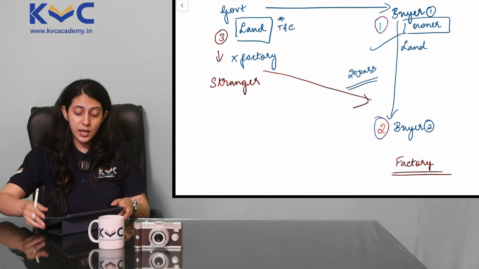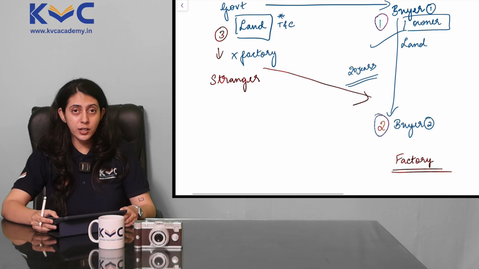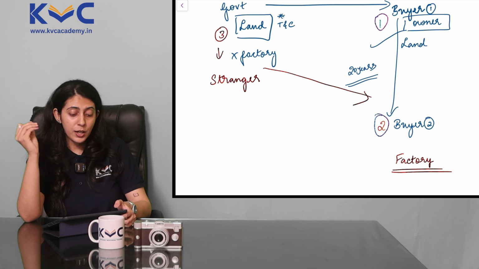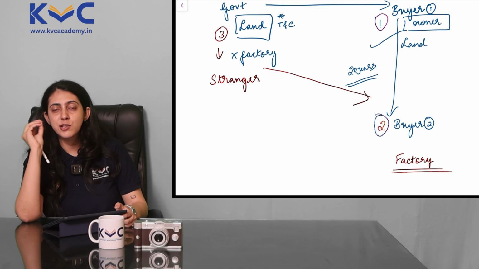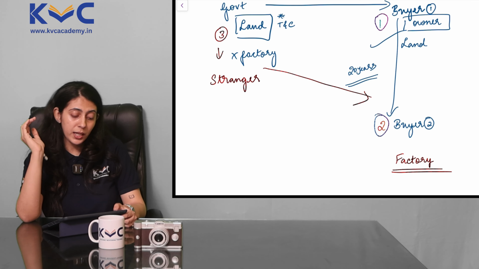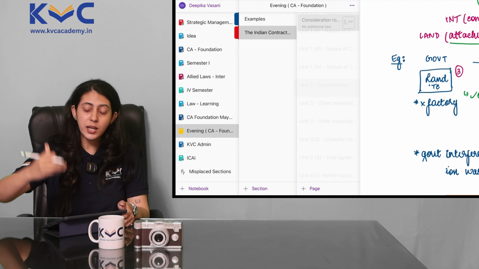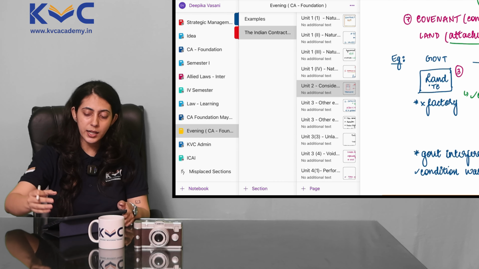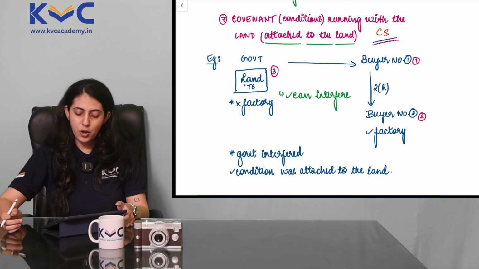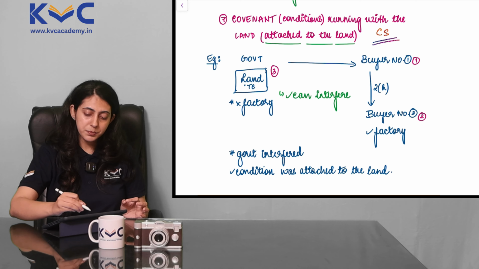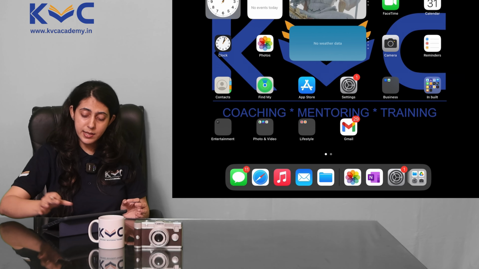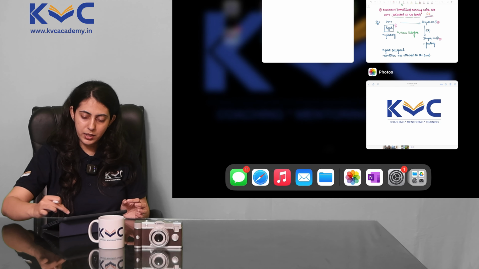No, the government has full right to interfere in this contract between the two buyers because the condition here was attached to the land. So though the government is a stranger here, though the government is a third party, because it was a covenant running with the land or condition attached to the land, they can interfere in this contract. The government interfered and the condition was attached to the land, therefore it is absolutely valid. Next second.